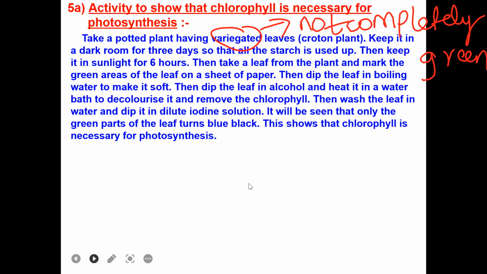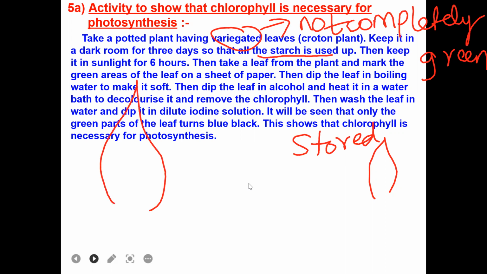Why we have to keep it in a dark room means the starch which is present, the stored food in plants is called as starch, right? So the stored food which is present should be used up. Okay. Then keep it in sunlight again for 6 hours. Then take a leaf from the plant and mark the green areas. If this is a leaf, and it has certain green patches like this. So this is a green patch. So what we have to do is take a leaf from the plant and mark the green areas of the leaf wherever the green color is present, on a sheet of paper.